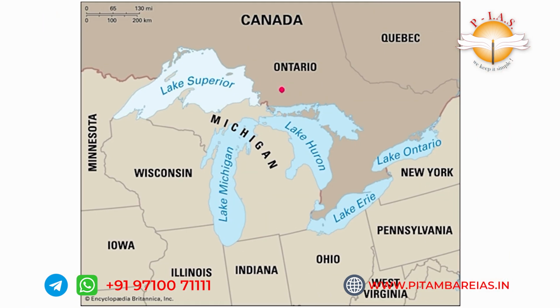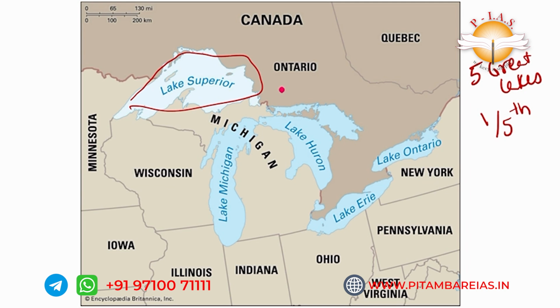As I said, in the central plain area, lakes are very important, and of all the lakes, these are the 5 Great Lakes. The 5 Great Lakes are freshwater lakes, and they consist of almost 1/5 of the world's freshwater lakes. These are located at the border of Canada and the USA. These are important. First one is Lake Superior, and just below that is Lake Michigan.